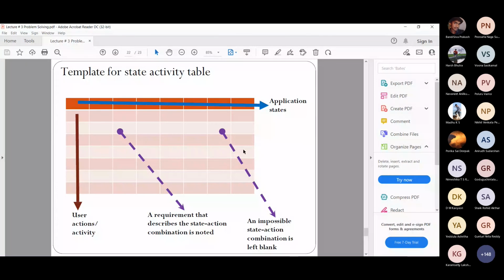If you manually start checking, you may make mistakes and forget some options. So when you draw it like this, it becomes simpler. You just have to see whether all the cells have been filled. If not, it should be an impossible requirement. Otherwise, it should have been filled.